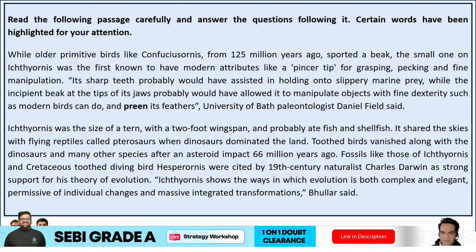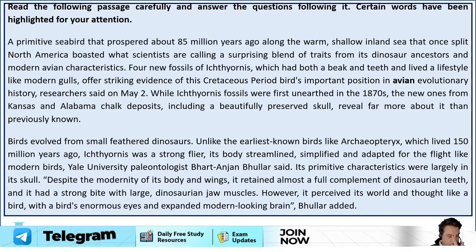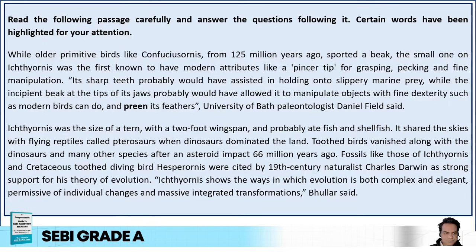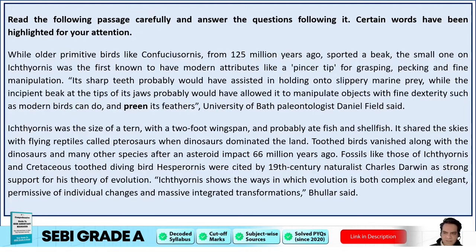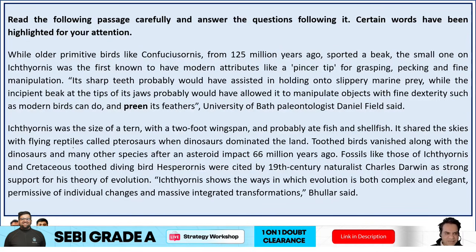Pterosaurs, I think we just read it. Where was it? Here it is, the last paragraph, second line: It shared the skies with flying reptiles called pterosaurs.